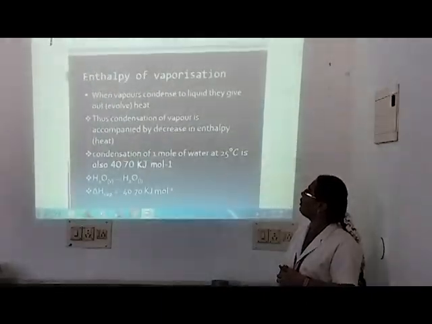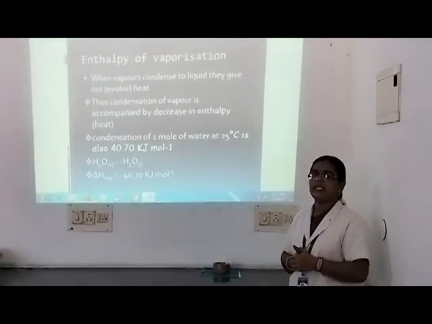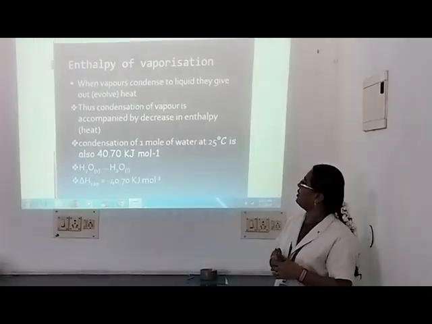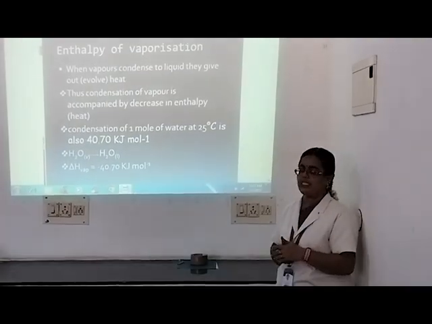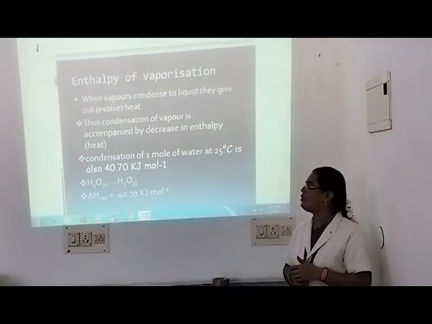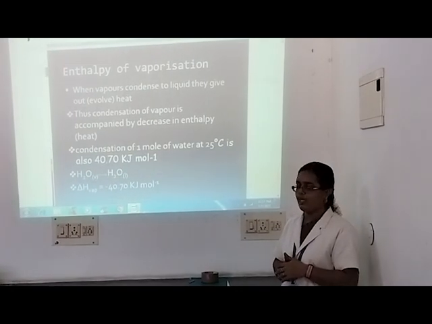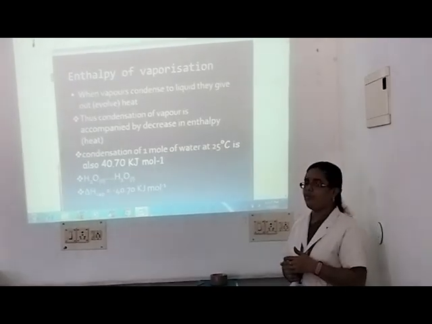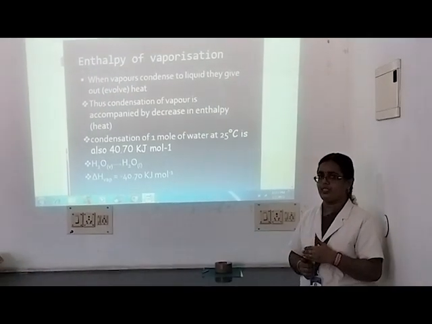Therefore condensation of water vapor is accompanied by decrease in enthalpy of the system. So condensation of 1 mole of water vapor at 25 degrees centigrade is minus 40.70 kilojoule per mole. So for H2O vapor converting into H2O liquid, delta H value will be minus 40.70 kilojoule per mole.